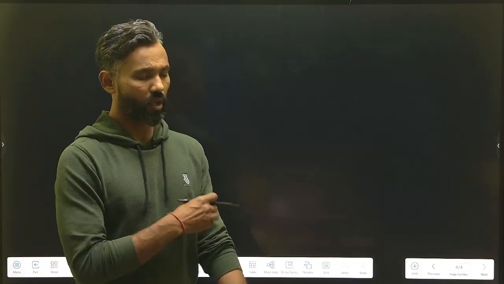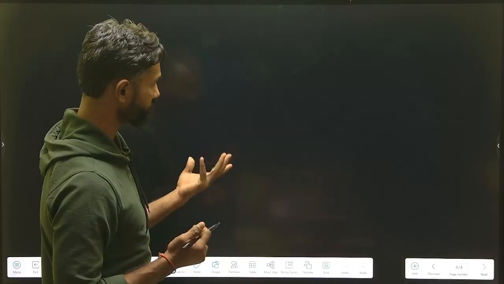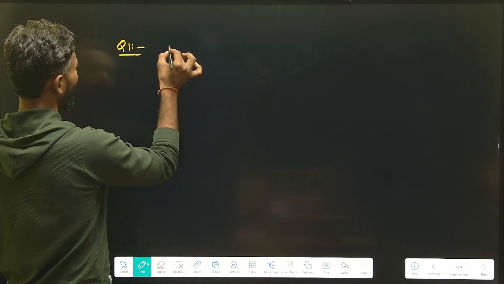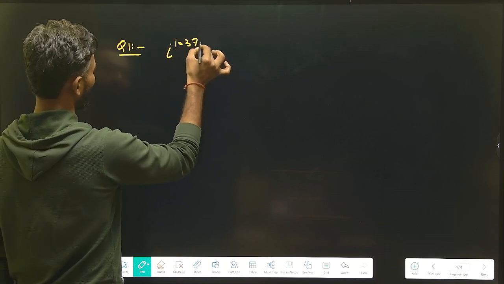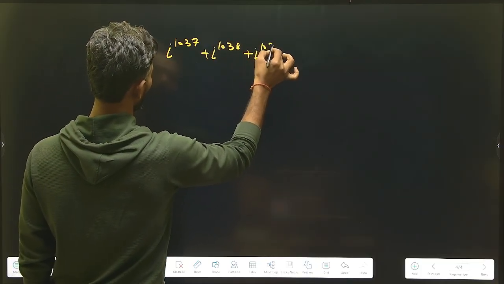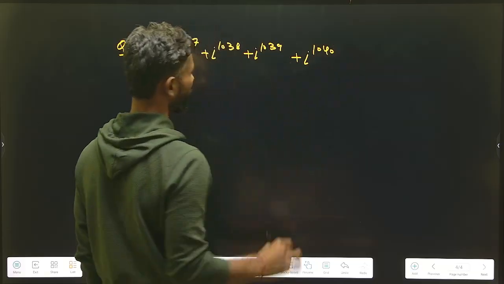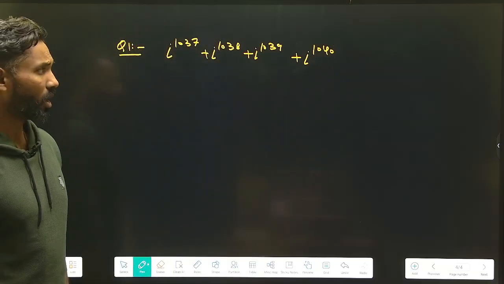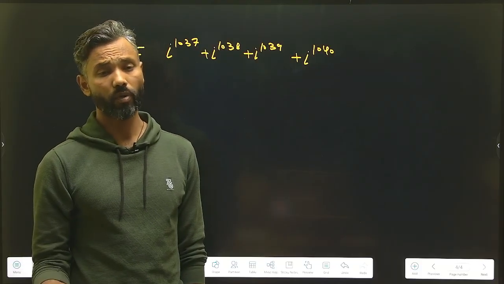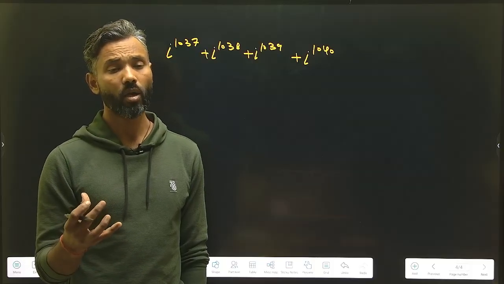Dear students, I just wanted to tell you some very simple things. Suppose you get a question like: calculate iota to the power 1037 plus iota to the power 1038 plus iota to the power 1039 plus iota to the power 1040. This is not a tough question, but when you appear for the NDA written test, time is the most valuable thing.